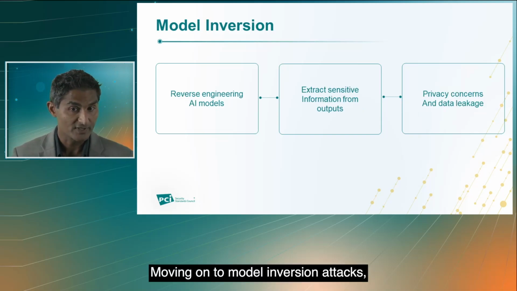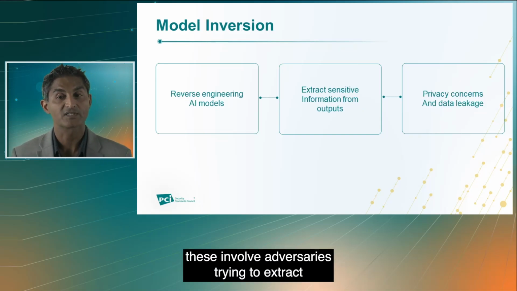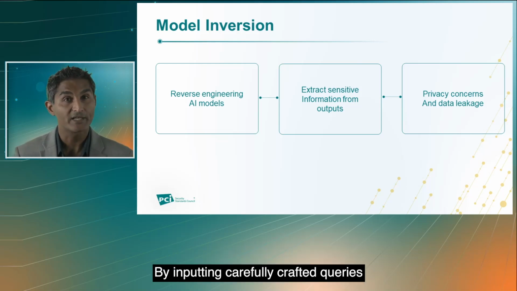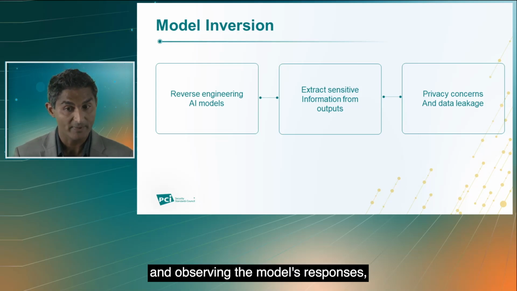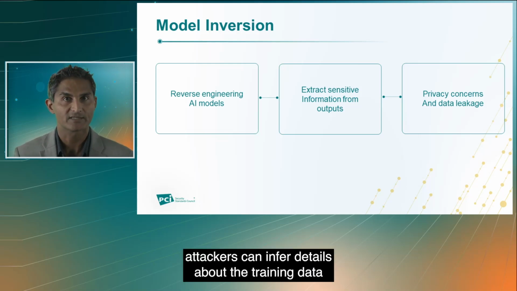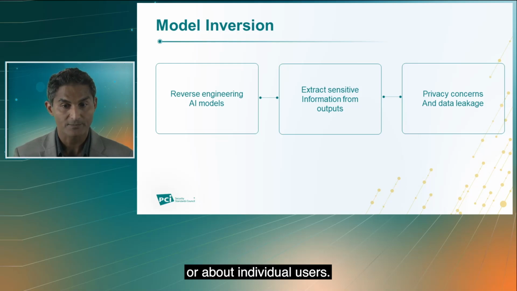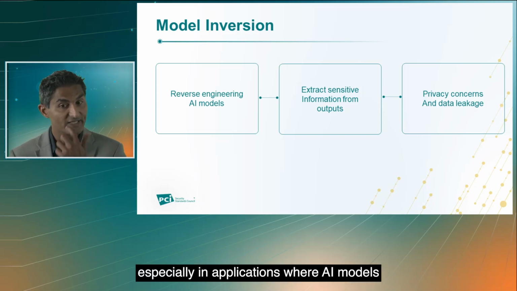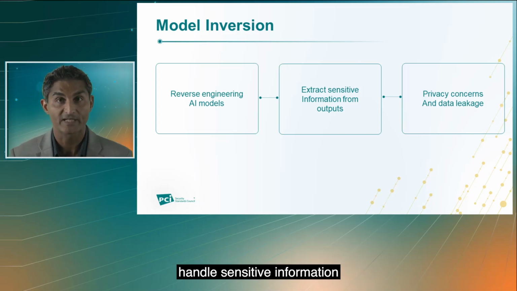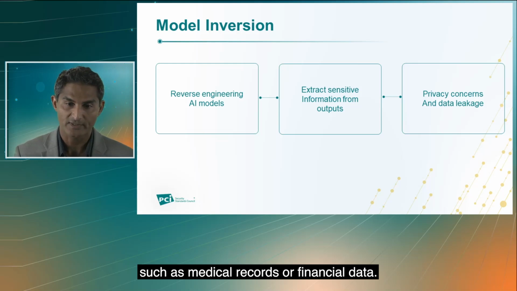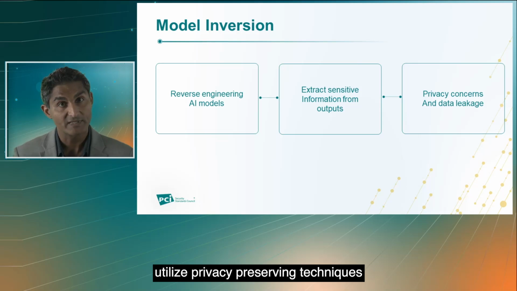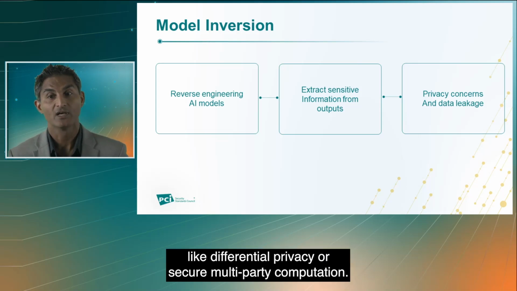Moving on to model inversion attacks, these involve adversaries trying to extract sensitive information or insights from the model's output. By inputting carefully crafted queries and observing the model's responses, attackers can infer details about the training data or about individual users. Model inversion attacks can lead to privacy breaches and data leakage, especially in applications where AI models handle sensitive information such as medical records or financial data. Mitigation against these model inversion threats utilize privacy-preserving techniques like differential privacy or secure multi-party computation.